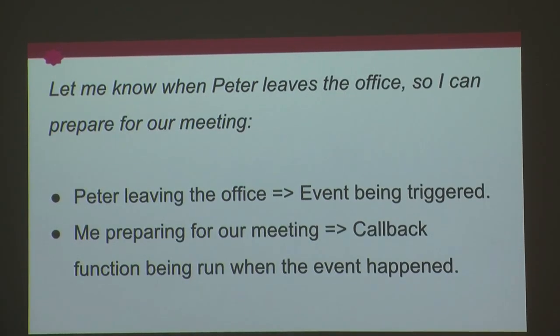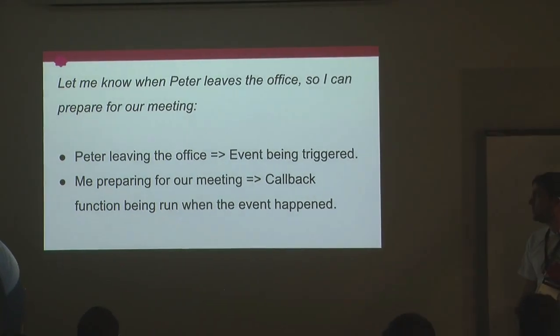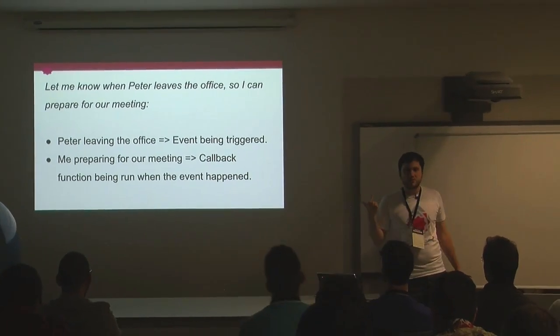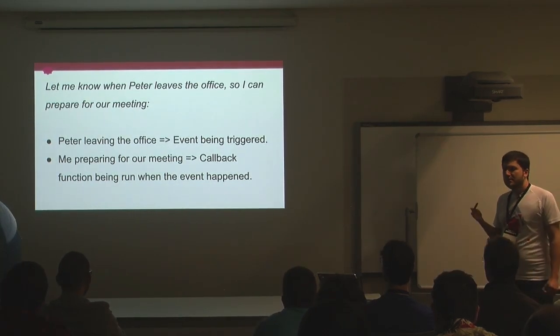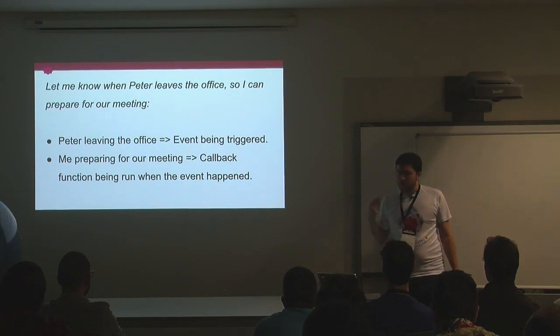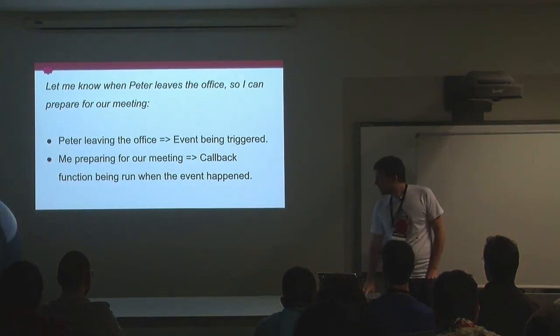So this is the same example that we saw before when we were talking about hooks, but now it's applied to the EventDispatcher. Peter leaving the office, in this case, is an event being triggered. And on the other hand, me preparing for our meeting is a callback function being run when the event happened. So it's basically the same thing, but there's a slight difference, and that is that Peter now has a secretary.